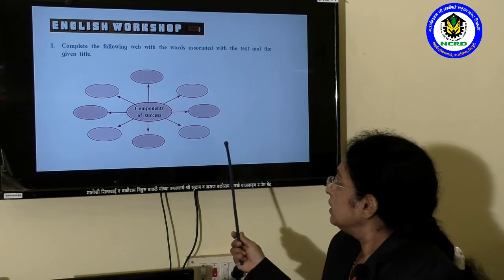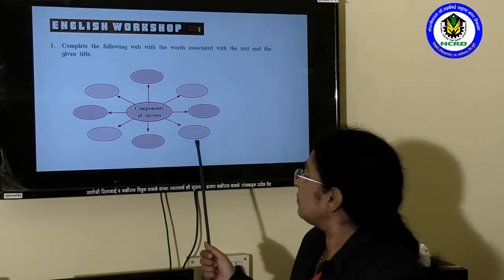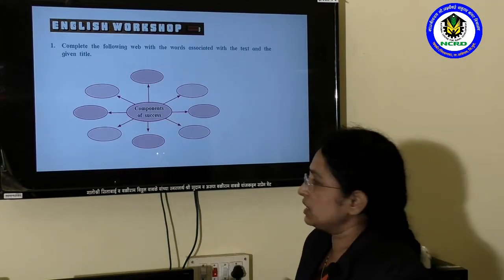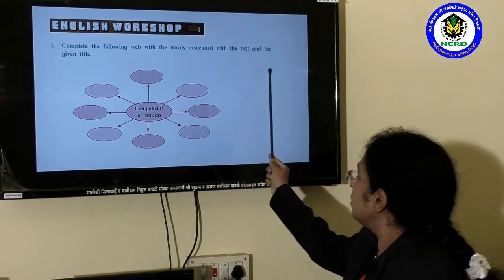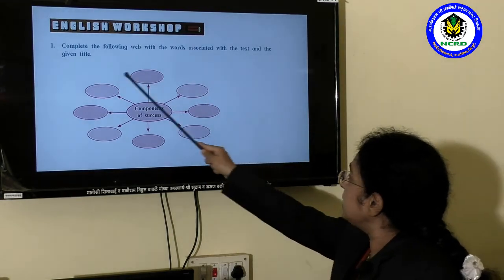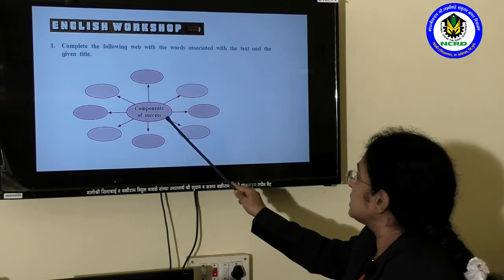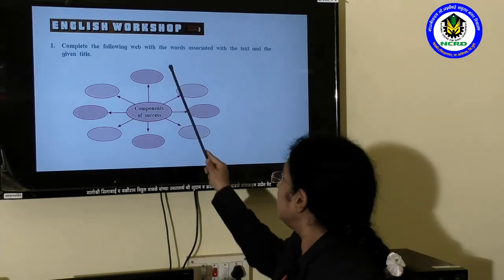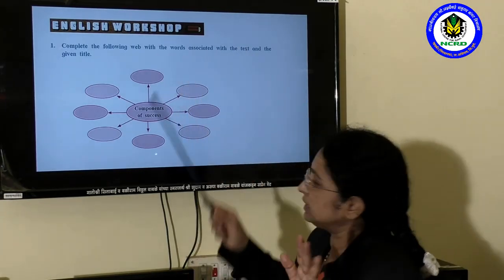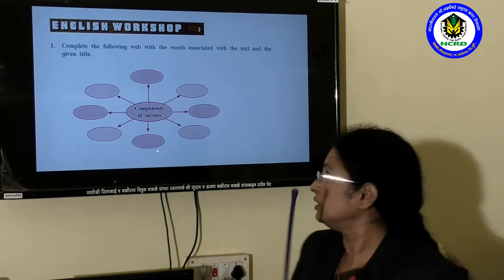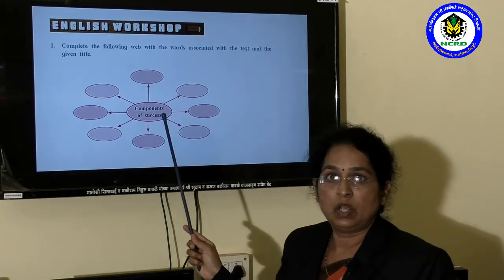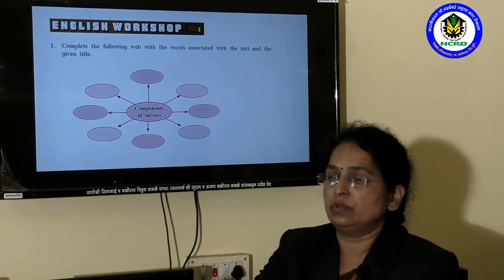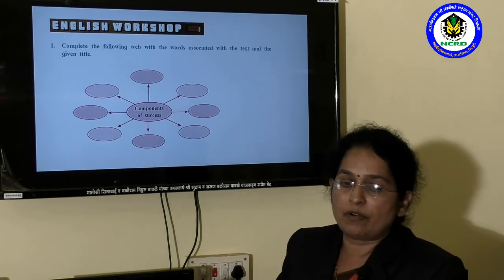Friends, let us see the workshop activity. In the workshop activity, there is a web in the first question. Complete the following web with the words associated with the text and given title. Components of success. Read the question carefully. You have to complete the web with the words associated with the text. The components of success are what we have learned in the lesson, in the text. So we have to write the components from your text.